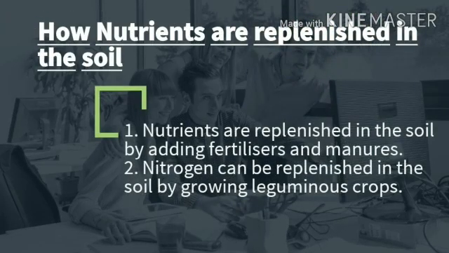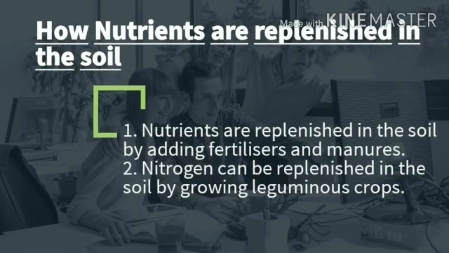Our next point, how nutrients are replenished in the soil. The plant's nutrients are replenished or put back in the soil in the following two ways. First, nutrients are replenished in the soil by adding fertilizers and manures. Second, nitrogen can be replenished in the soil by growing leguminous crops.